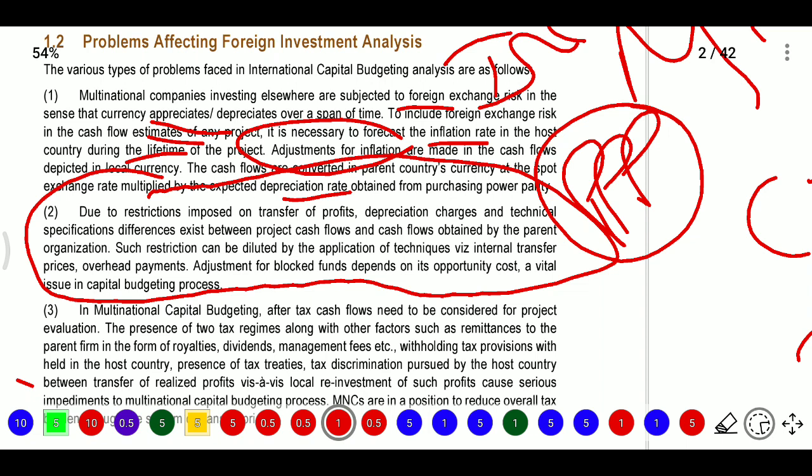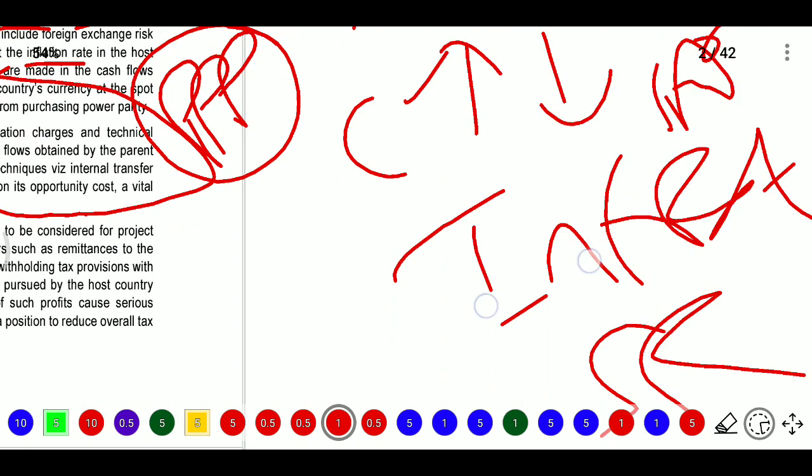There may be differences between projected cash flows and actual cash flows obtained by the entity. In the projected cash flow we assume this will happen, this will happen, this will happen, but in reality they may not happen. So there may be dilution, from overhead payments, internal transfer prices, and adjustment for blocked funds. Here, what do blocked funds mean?